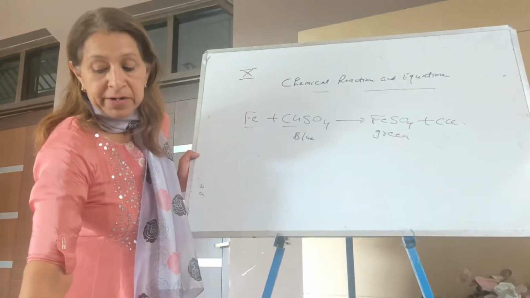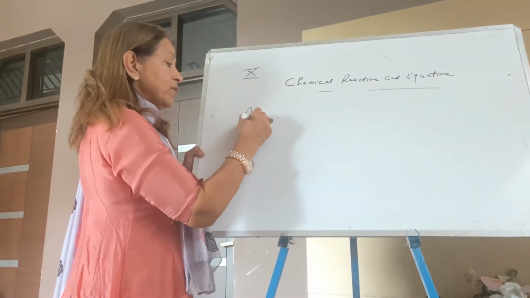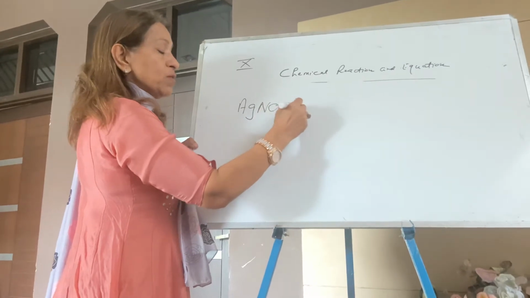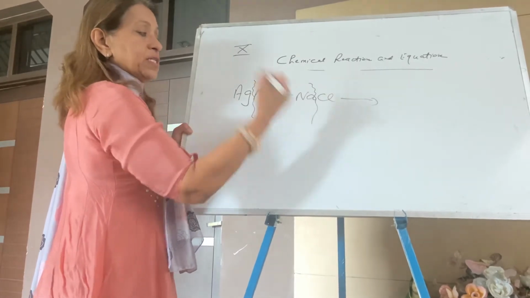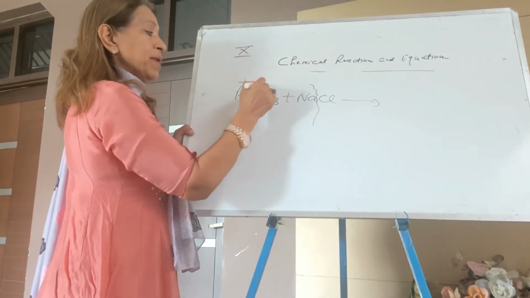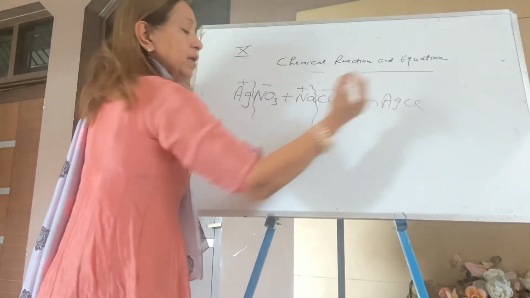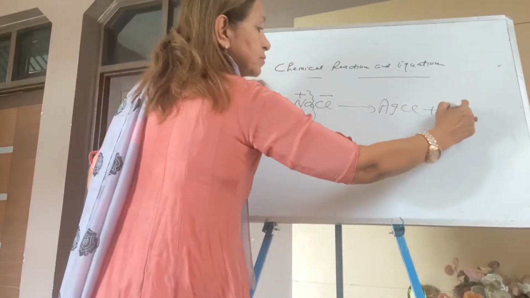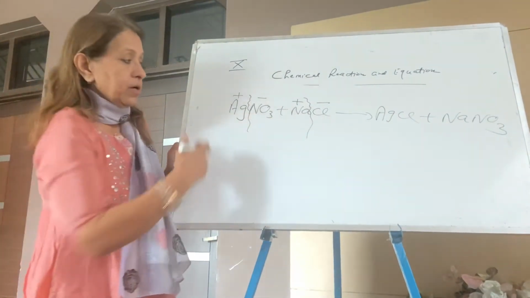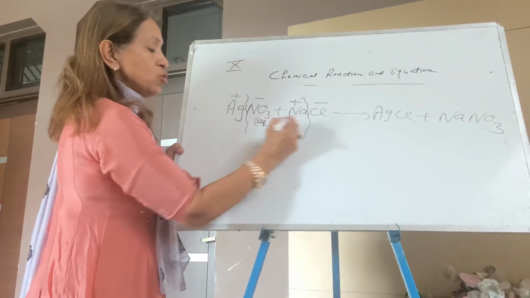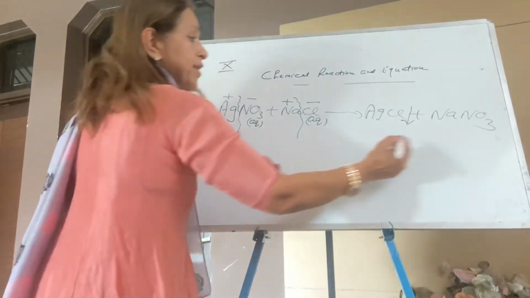Give an example of a double displacement reaction. You can write double displacement: silver nitrate, Ag plus 1, nitrate minus 1, sodium plus 1. So you can write double displacement, AB plus CD. Plus, minus, plus, minus. Opposite charges attract each other. Your answer is AgCl and sodium nitrate. It's a double displacement reaction. You may put the physical state even. Silver nitrate is a solution, NaCl is solution, but AgCl is a precipitate, solid.